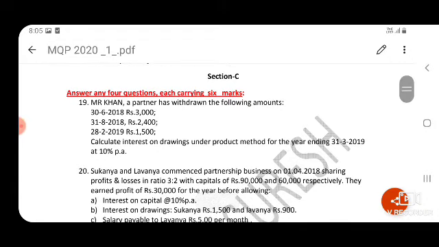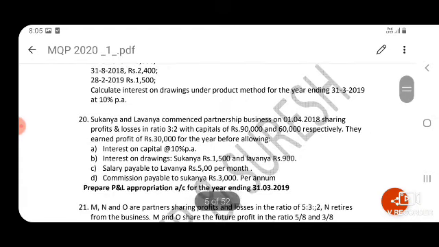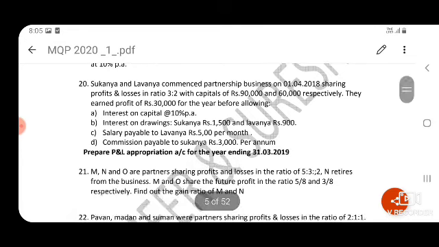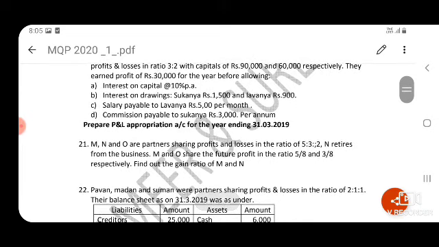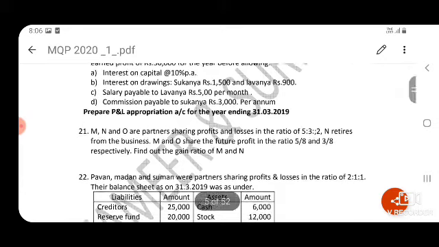19th one, product method. Question number 20, preparation of profit and loss appropriation account. Question number 21, you need to calculate the gain ratio. How to calculate gain ratio? New ratio minus old ratio.